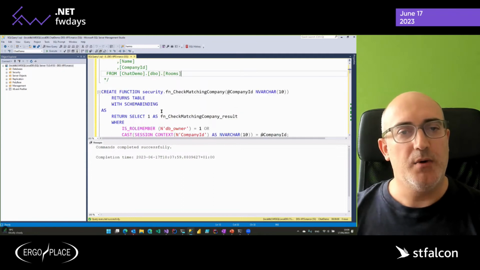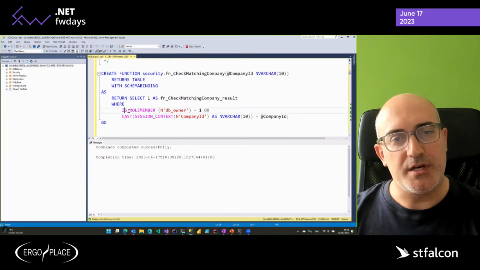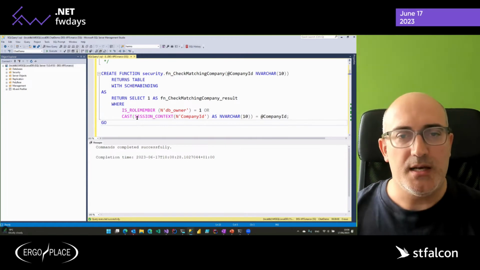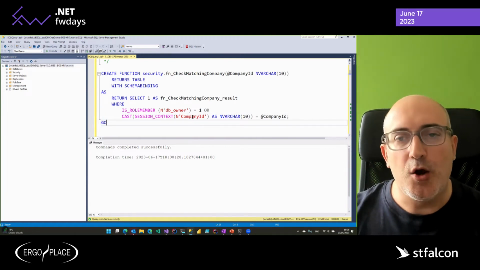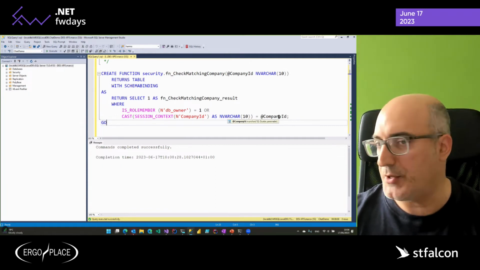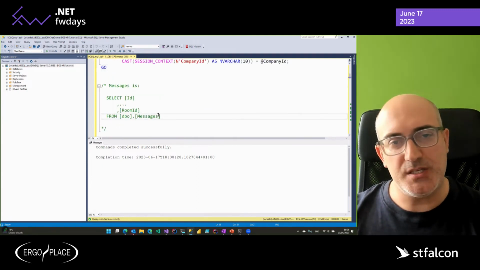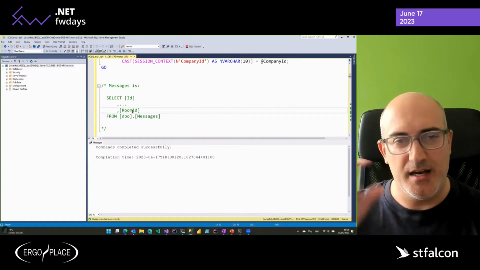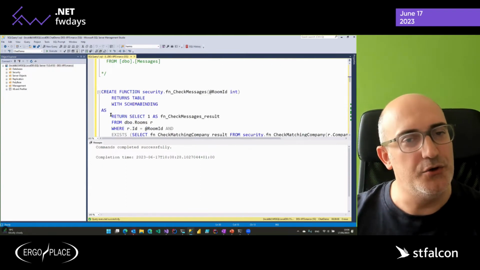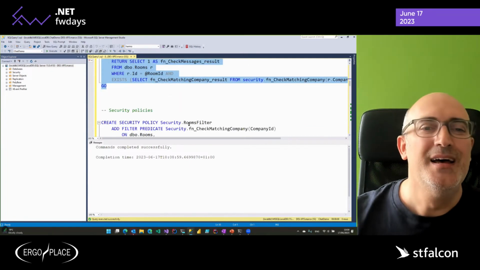And how do we do that? Well, in my case, for example, I'm just saying, return 1 either if the user is an admin, or, and this is the new concept probably for most of you, if the session context and its key company ID has a value that is the same as this company ID that I set as a parameter. Then I can do the same thing for the messages. Here, there's just a little twist because there's no company ID. There's just a link with the room ID, but I leave it to you to have a look at how this function works under the hood, what the code is.